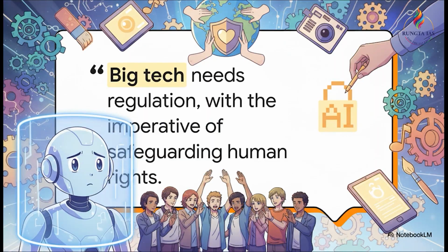Ma'am, so how should you conclude an essay on this? With a powerful, authoritative quote. Memorize this exact statement made by Brazil's President Luiz Inácio Lula da Silva at the AI Impact Summit in New Delhi back in February 2026. He rightly pointed out that, and I quote, "Big tech needs regulation with the imperative of safeguarding human rights in the digital sphere, promoting information integrity, and protecting our country's creative industries." It just perfectly summarizes the critical need for multilateral political will.